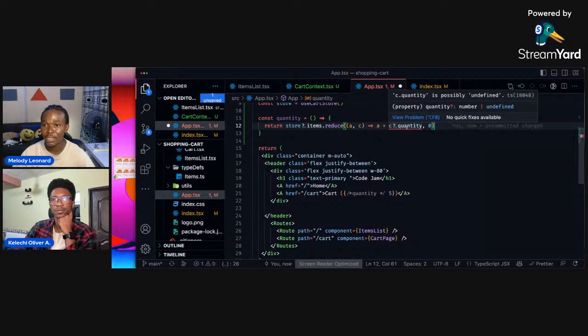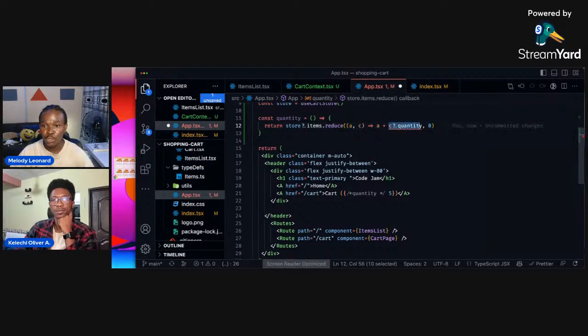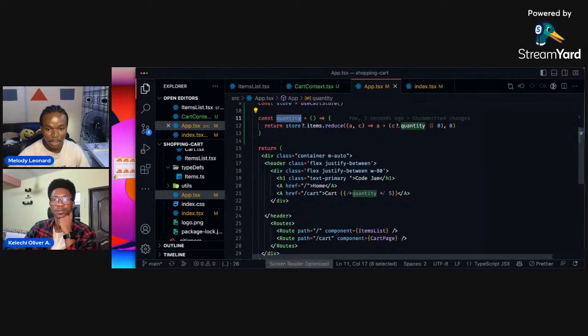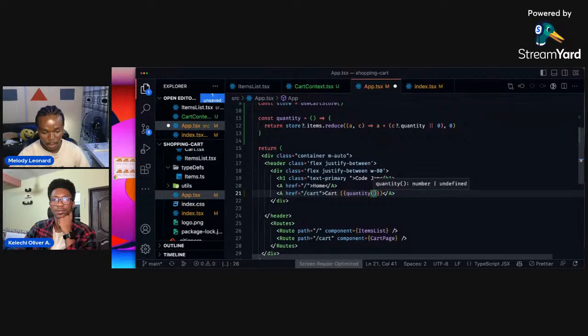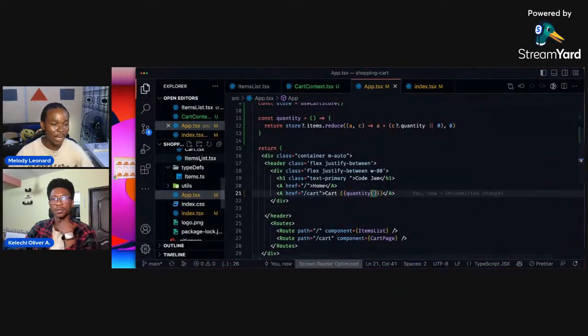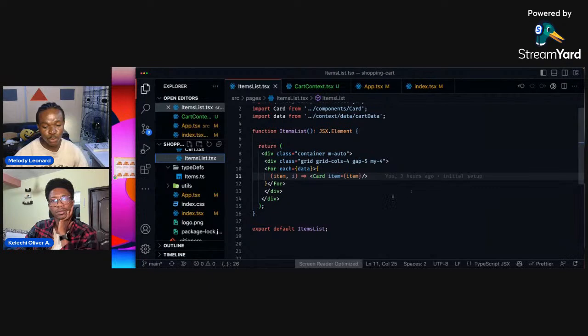We have an error here that says this is possibly undefined. Because we don't have the energy for TypeScript, I'm going to say if this is undefined, make it zero for me. So we have that value, and we can call quantity in here. Let's see if that works. Yeah, we have zero. When I click this, nothing happens because we have not added a handler for what should happen on click. So let's go to our items list and write this.